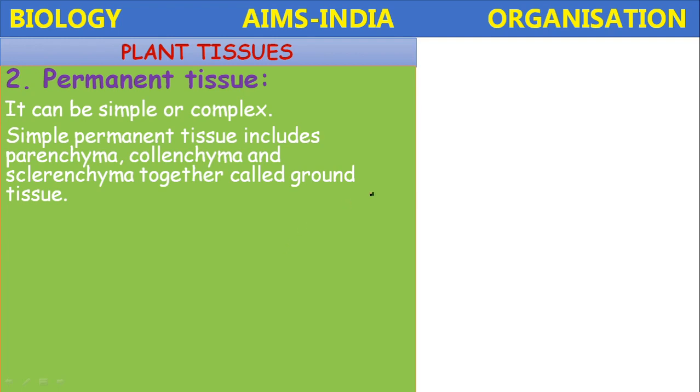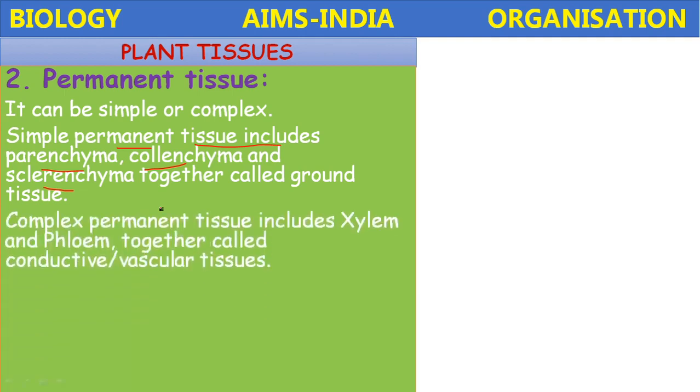Simple permanent tissue means the tissue which is made up of one type of cells, which includes parenchyma, collenchyma and sclerenchyma. These together are called ground tissue. This ground tissue is the bulk forming tissue in the plant. Almost all parts of the plant are made up of this ground tissue, which includes parenchyma, collenchyma and sclerenchyma.